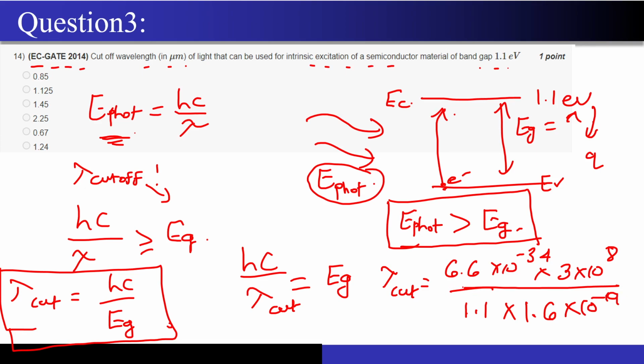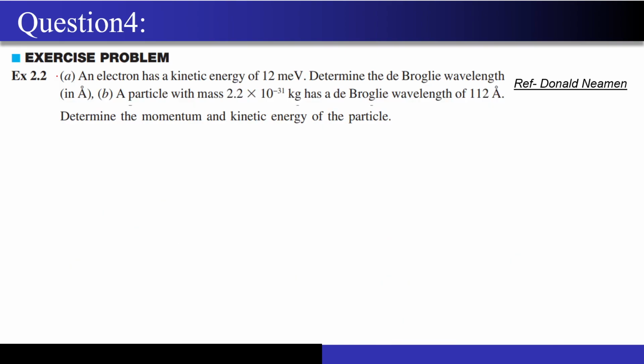So the moment you do this calculation, you will find that the answer for lambda cutoff comes to around 1.125 micrometers. Let's see if this option has been given in the question or not. Of course, this option has been given, 1.125. So this was the correct answer for the question that came in ECE GATE 2014. Now just one more question, after that we will wrap up because I have already bored you guys a lot. So now let's look at the question.